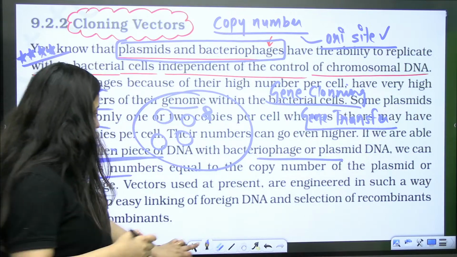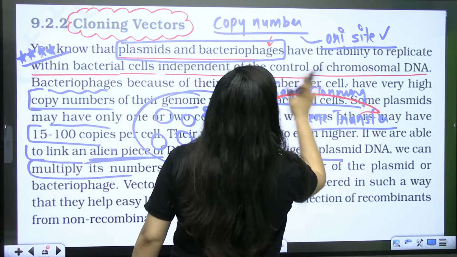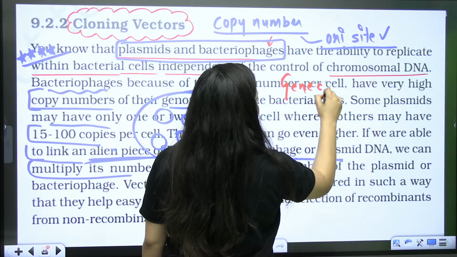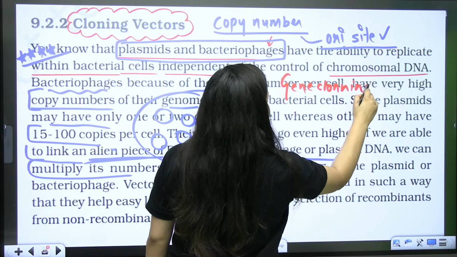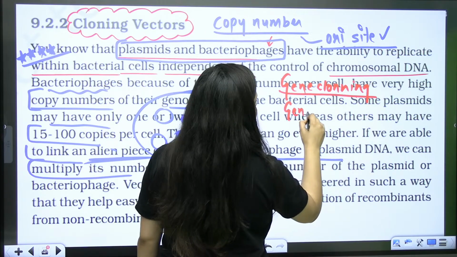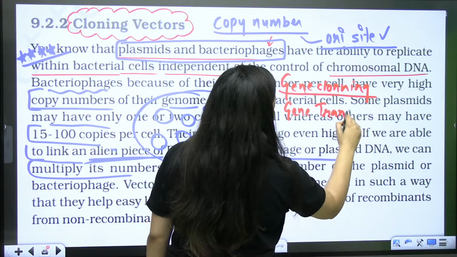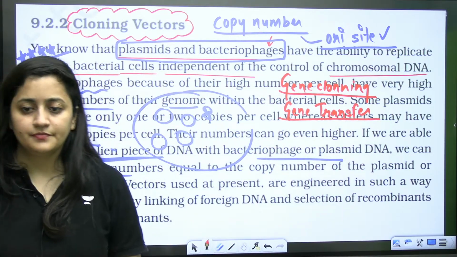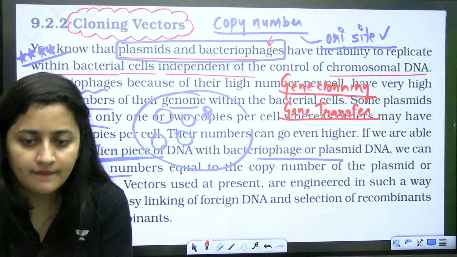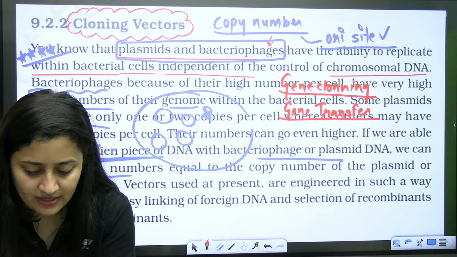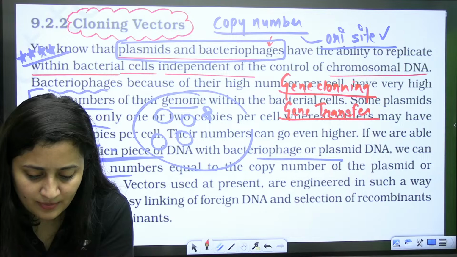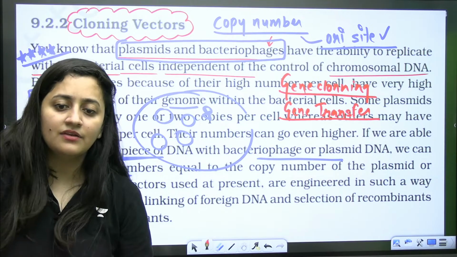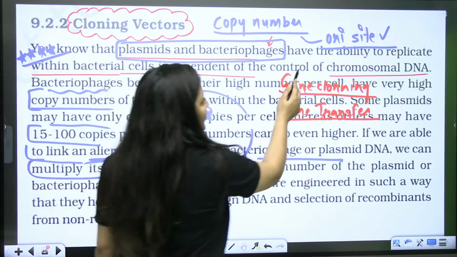It is given that there will be the cloning of the gene and then there will be the transfer of the gene. So how will that cloning be done?